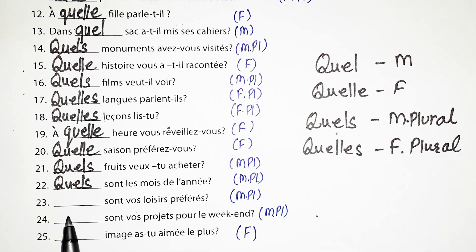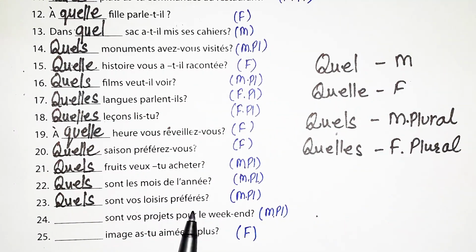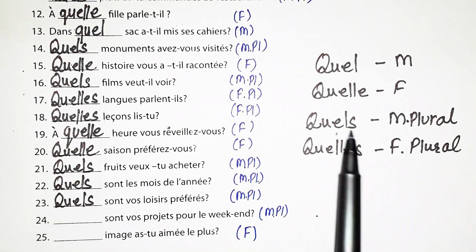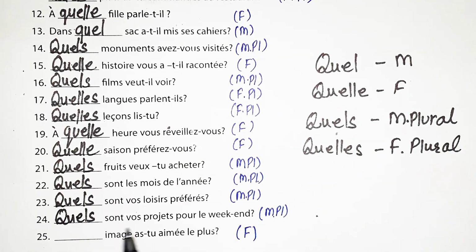Now the next one is dash sont vos loisirs préférés? Now loisir is masculine plural. So we will use the masculine plural case. Quels sont vos loisirs préférés? Means what are your favorite hobbies? Now the next one is dash sont vos projets pour le week-end? Now projet is masculine plural. So we'll take the masculine plural case. Quels sont vos projets pour le week-end? What are your plans for the weekend?